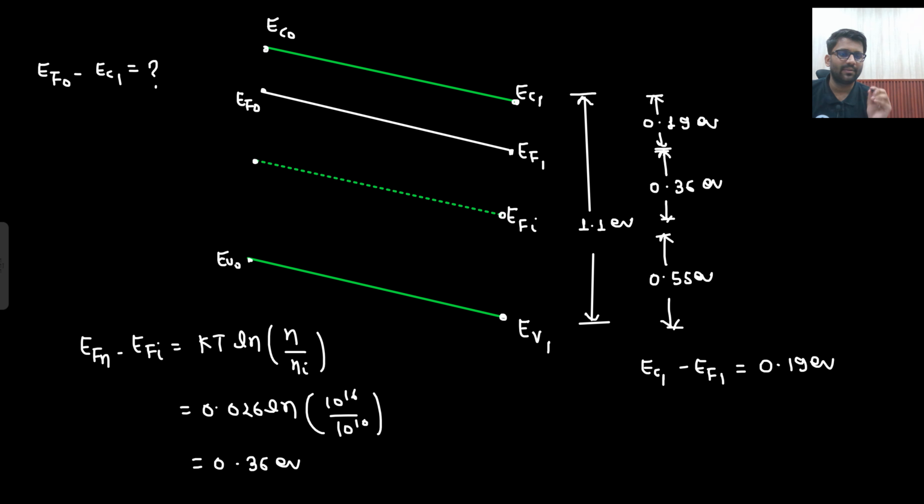So basically I need some relation between EF1 and EF0. In the answer I need EC1 and EF0, but I don't need EF1. So if I get a relation between EF1 and EF0, my job will be done, right? So I will try to find out the distance between EF1 and EF0, right?